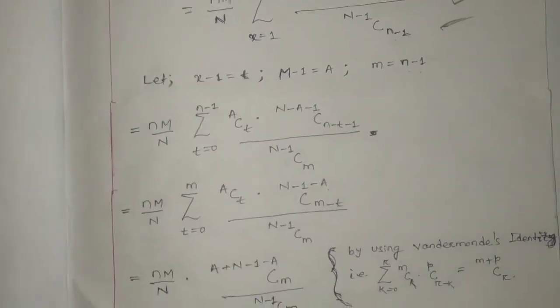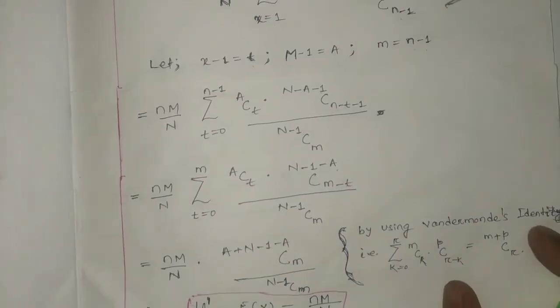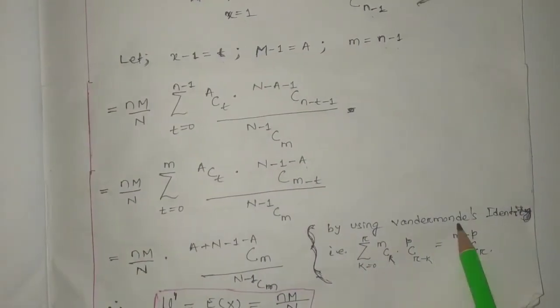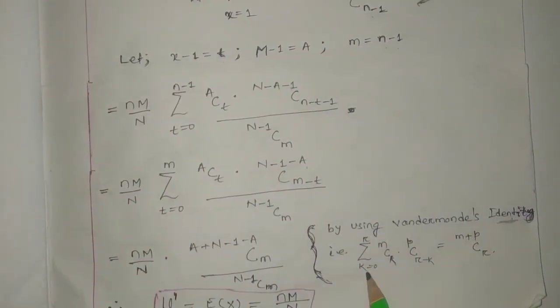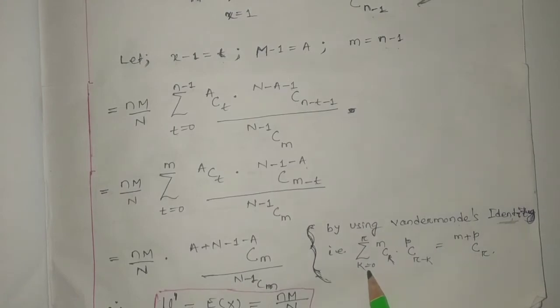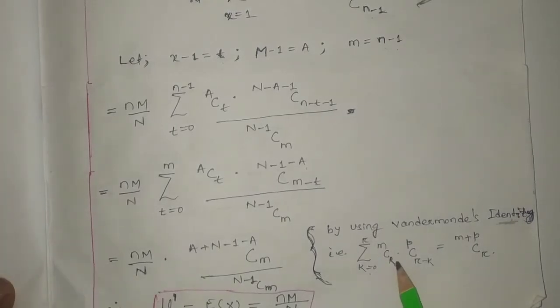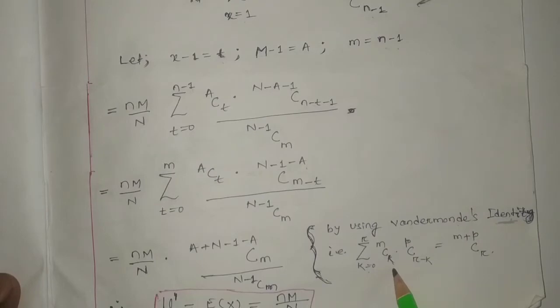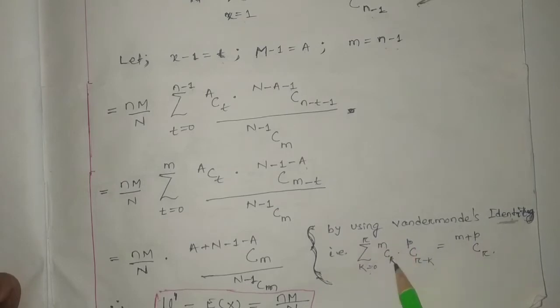Now by using Vandermonde's identity, what we know is that if k equal to 0 to r, m c k into p c r minus k, then these two will be added. So if I compare this and this, exactly the same manner it is.